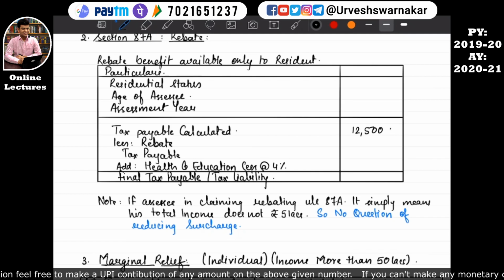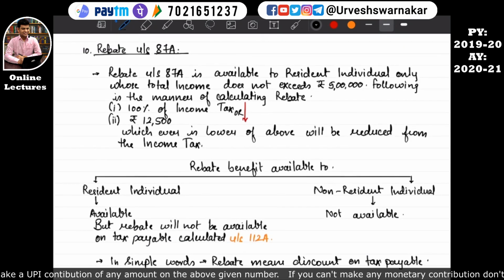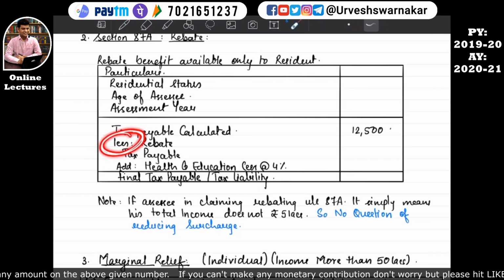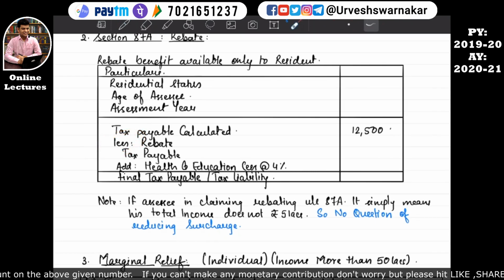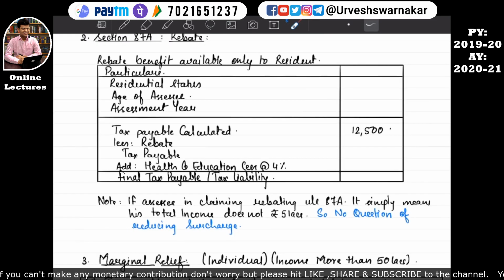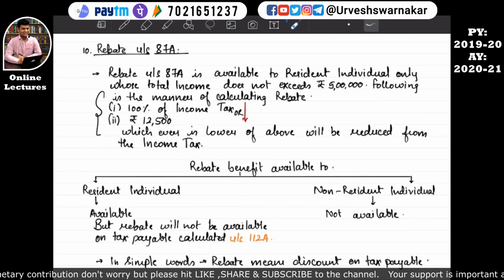Here we have to reduce rebate. So in our notes, what is the formula for that? The rebate is a kind of discount. See over here, I have written less. This less means when we get a discount, right? If the resident individual's total income does not exceed rupees 5 lakh, and in our case this individual's income is not exceeding rupees 5 lakh, right? Then the following is the manner of calculating rebate.